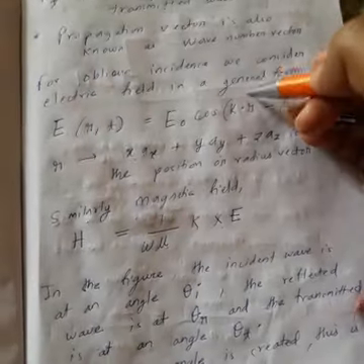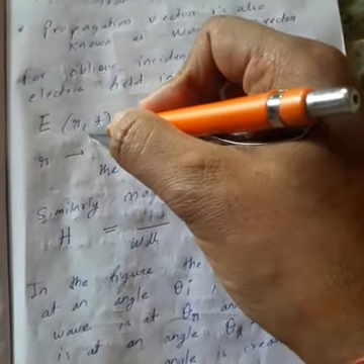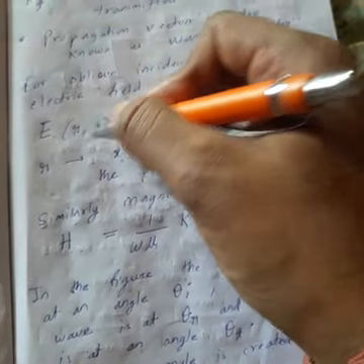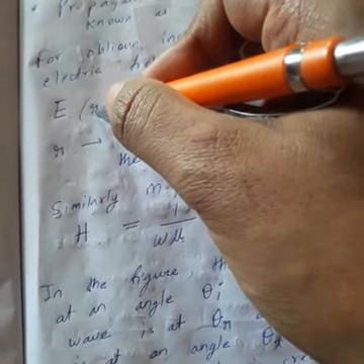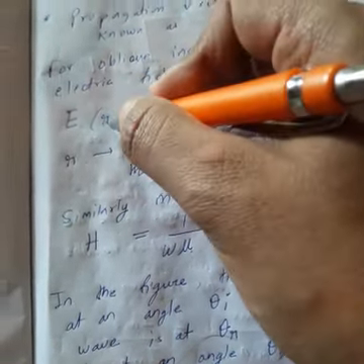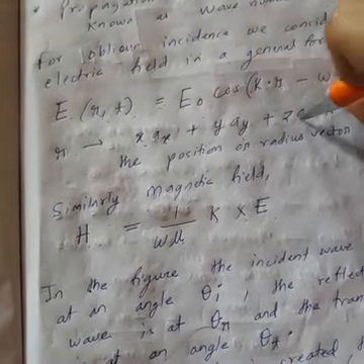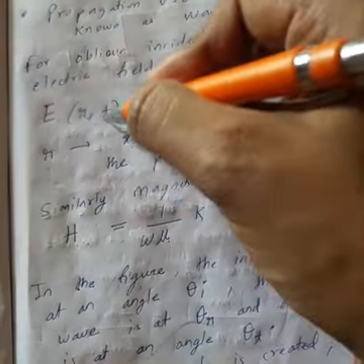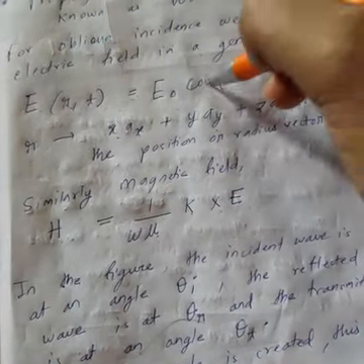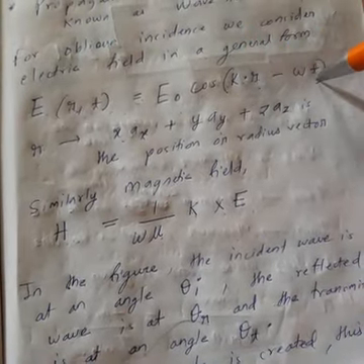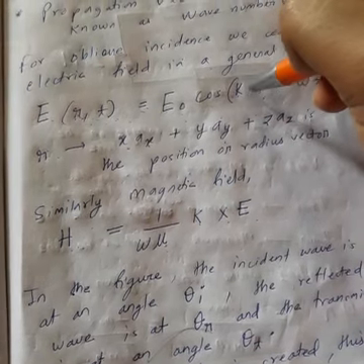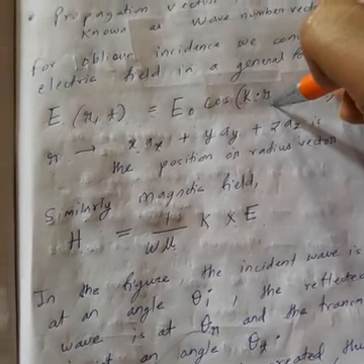And what is the format you have to remember? The electric field is dependent on radius and time. Radius is the distance vector, which means the differential length. So r is equal to x ax, y ay, z az. So E(r, t) is equal to E0 cos(k dot r minus omega t), the propagation vector dot product with the distance vector.